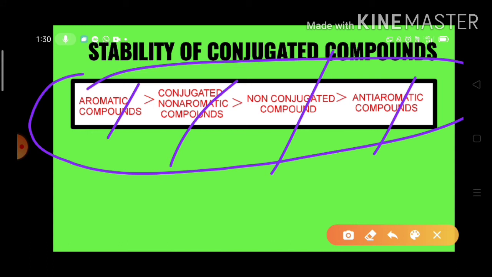Among all the conjugated compounds, aromatic compounds are the most stable, and anti-aromatic compounds are the least stable. Aromatic lies on one side and the anti-aromatic compounds lie on the other side. So this point we have to remember: aromatic, conjugated, non-conjugated, and anti-aromatic. Okay, na? That we have to remember.